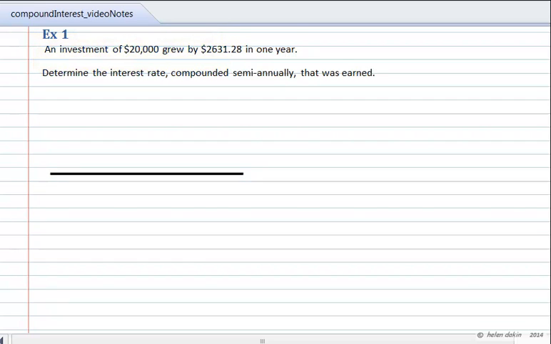We have an investment of $20,000, so that represents the present value of $20,000. We also know that the time period is 1 year, so in 1 year's time, that $20,000 grew by $2,631.28.